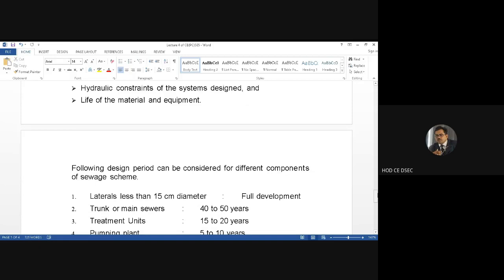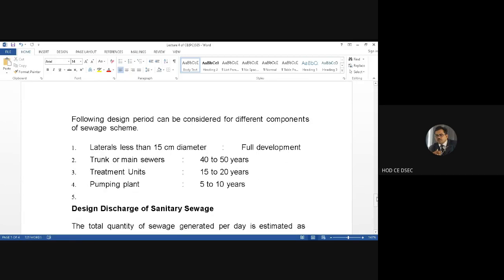So keeping all these things in mind, what we are ultimately discussing is what design period can be followed component wise. Let us look at a glance at the different design periods which have been considered for the different components of sewerage schemes.